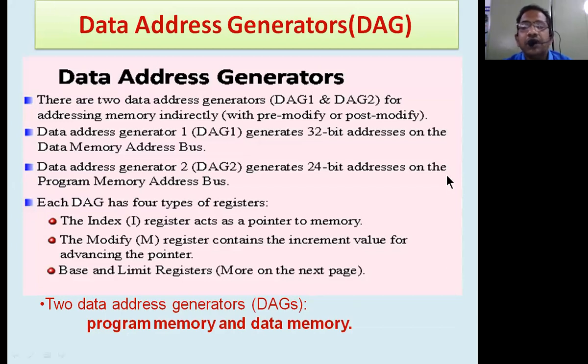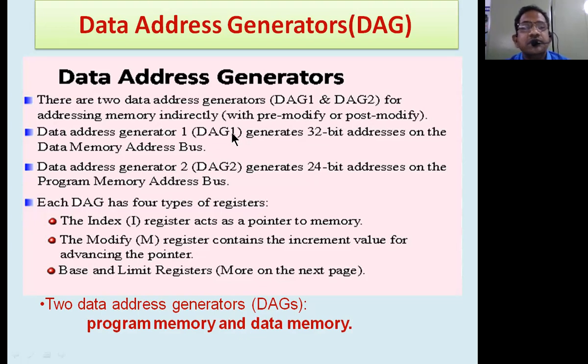Then let us look into the other special registers that we are using here, called data address generators, DAG1 and DAG2. DAG1 is normally meant for the data memory address bus, which is 32 bits long.